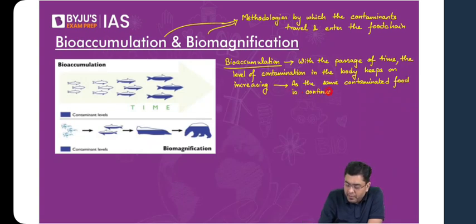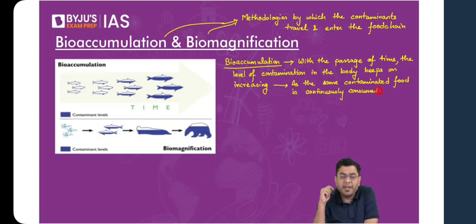So if I give you a statement here, that in any particular species, the older members of the species will have a contaminant level greater than the younger members of the same species, will that be true or false? What do you think? If I tell you that in the same species, the older members will have a greater level of contamination. Correct? True? Perfect. That is where UPSC had asked another previous year question based upon this particular sentence.